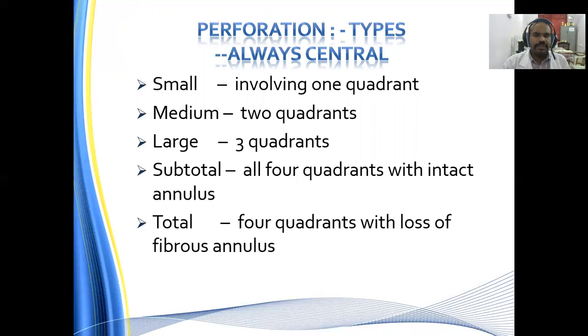The fibrous annulus is nothing but the peripheral rim of the tympanic membrane where it is thickened. So in case of total perforation, all four quadrants of the pars tensa are involved, even with the loss of this fibrous annulus.